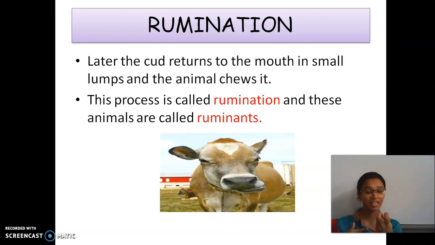So that cud, later it again comes to the mouth. And the animals make chewing. This chewing process is called rumination. See, they used to always chew their mouths, right? That process is called rumination. And these types of animals which do this process are called ruminants. Yes, we have seen about rumen, that is the separate part in the stomach, and then cud, and then rumination, and then ruminants. Okay, fine.